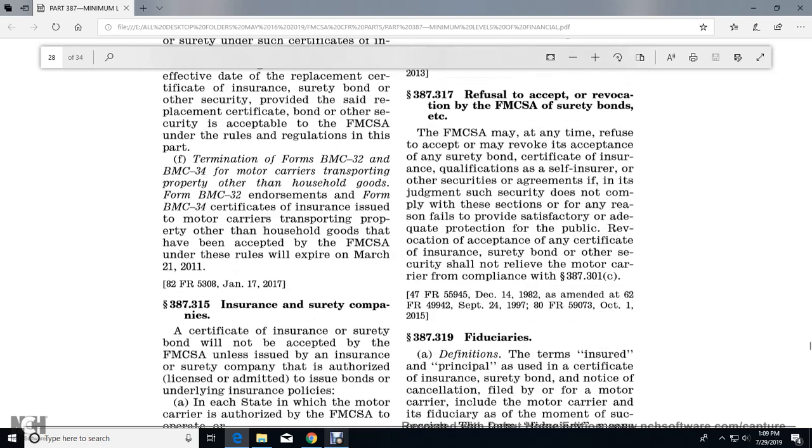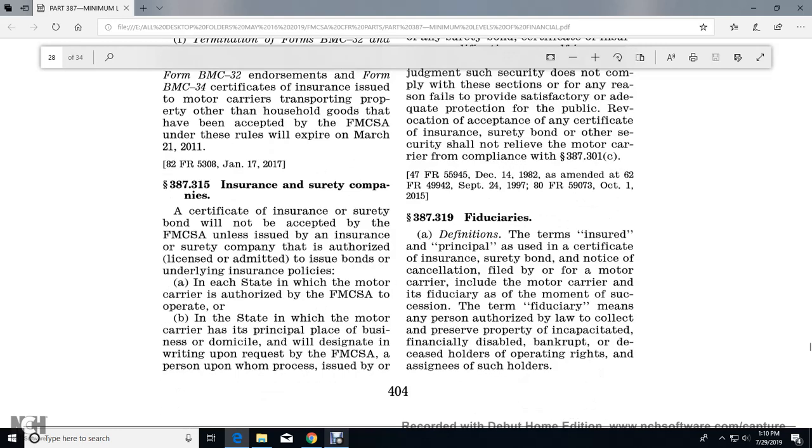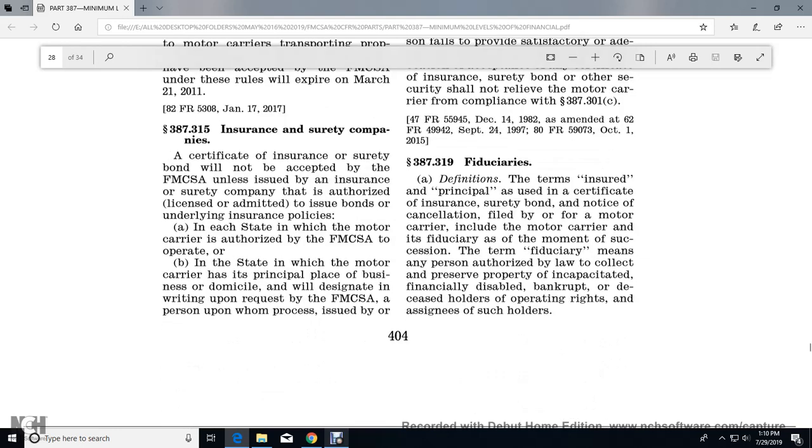Now, 387.317, refusal to accept or revocation by the Federal Motor Carrier Safety Administration of surety bonds, etc. The Federal Motor Carrier Safety Administration may at any time refuse to accept or may revoke the acceptance of any surety bond, certificate of insurance, qualification as self-insurer, or other securities or agreements if, in its judgment, the security does not comply with this section or for any reason fails to provide satisfactory and adequate protection for the public. Revocation of acceptance of any certificate, surety, or other security shall not relieve the motor carrier from compliance with 387.301(c).